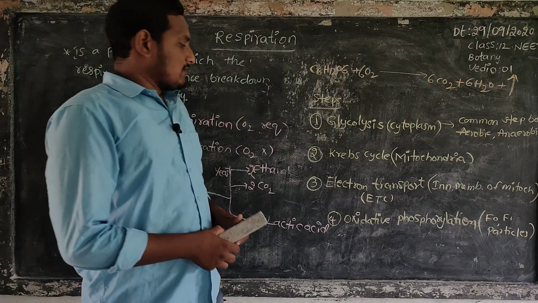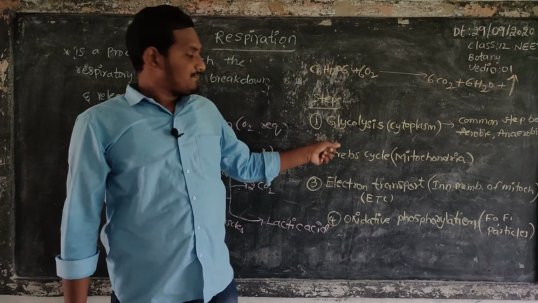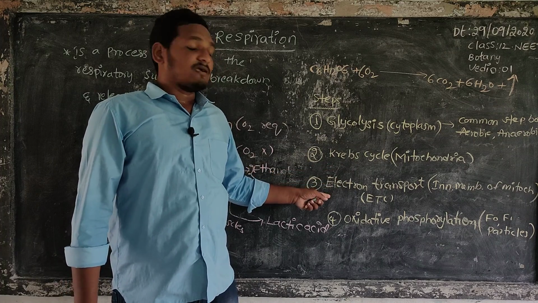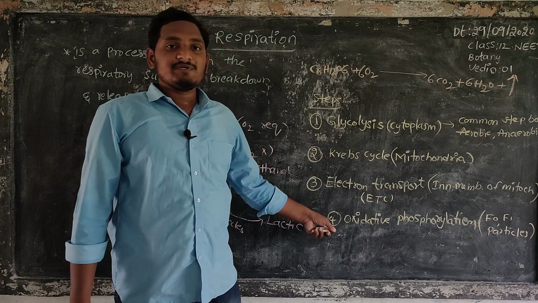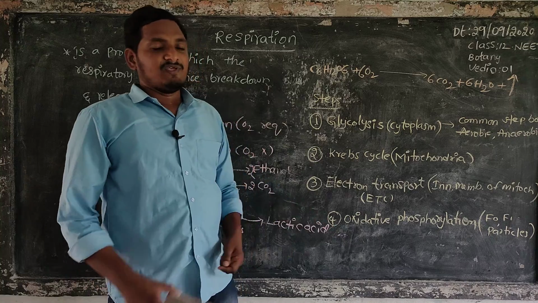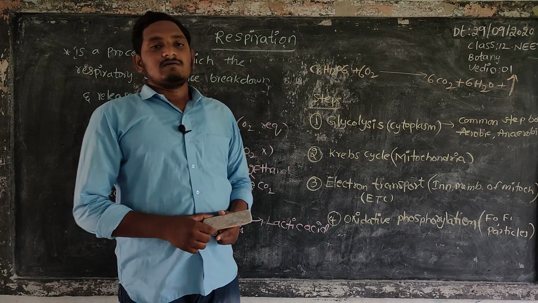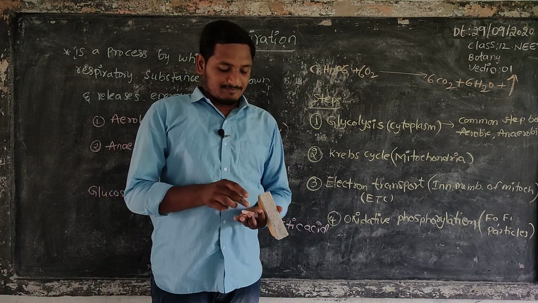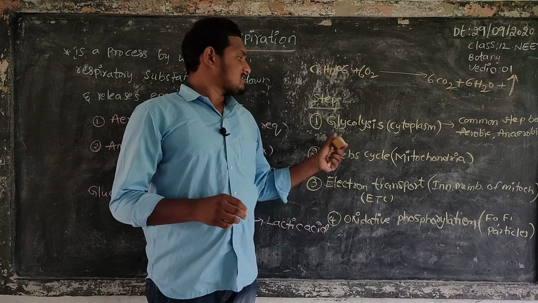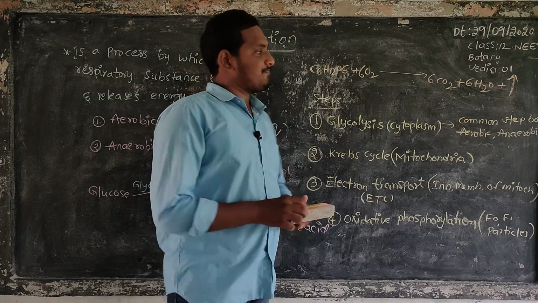Glycolysis is the first step. Second step, Krebs cycle. Third, electron transport chain. Fourth step is oxidative phosphorylation. These are the four steps in glucose breakdown or respiration. We need to take up the first step, glycolysis.